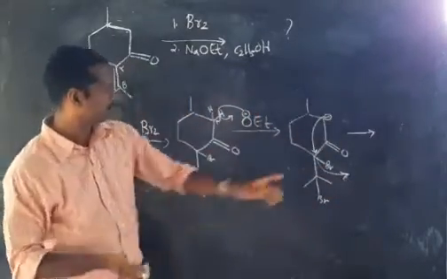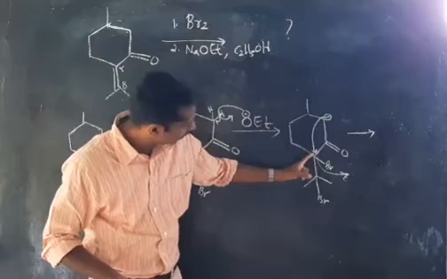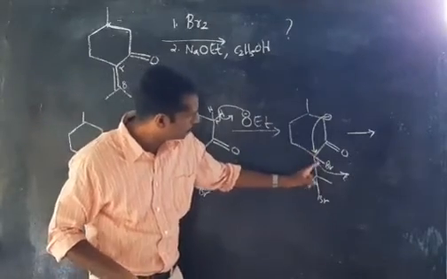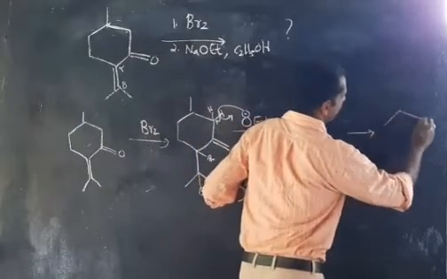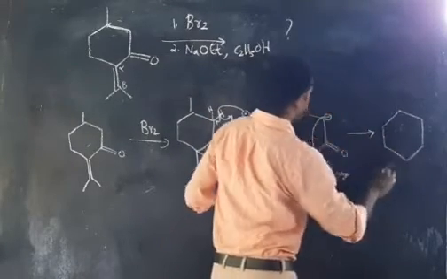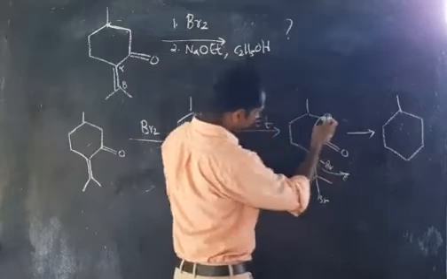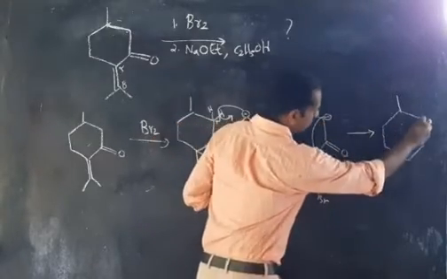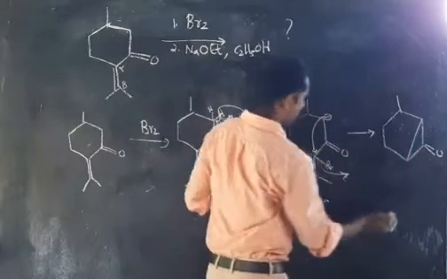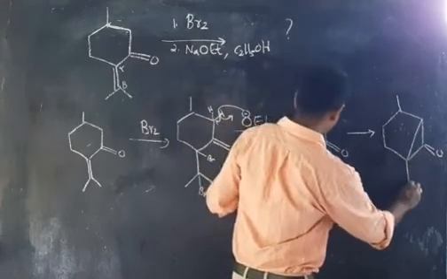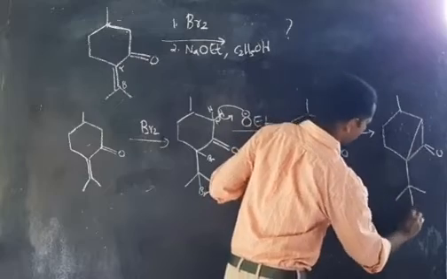Once again, look at it very carefully. This negative charge is attacking this carbon, and this bromine atom is removed, and you are getting a structure like this. Here it is like this, no change, and there is a new bond between this one and this one. And here is our double bond, and here it is Br.